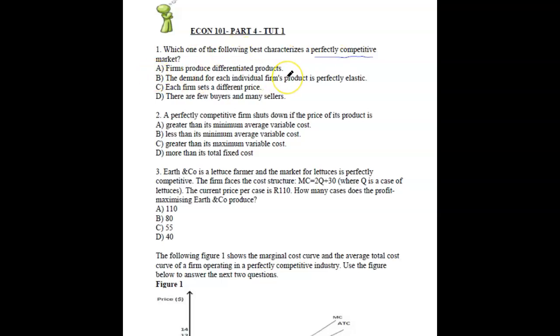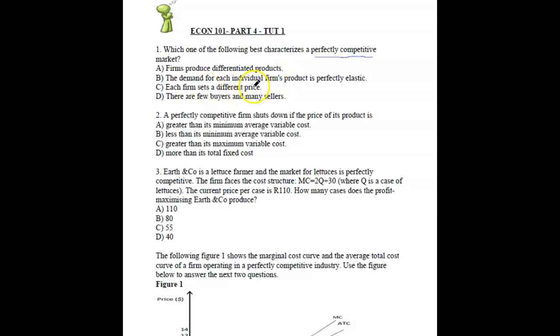So the first one here is wrong. They don't differentiate the products. If you go to a shop, do they differentiate the ice cream they sell? No. But for products such as, let's say, oligopoly, that is a type of company where they, monopolistic competition, yeah. Like different brands of toothpaste, they will advertise, they'll make their product differentiated from each other, okay? But for competitive, there's no reason. It's too expensive to do that. If you're at a shop, there's no way you're spending thousands of rands on advertising to make your product differentiable.